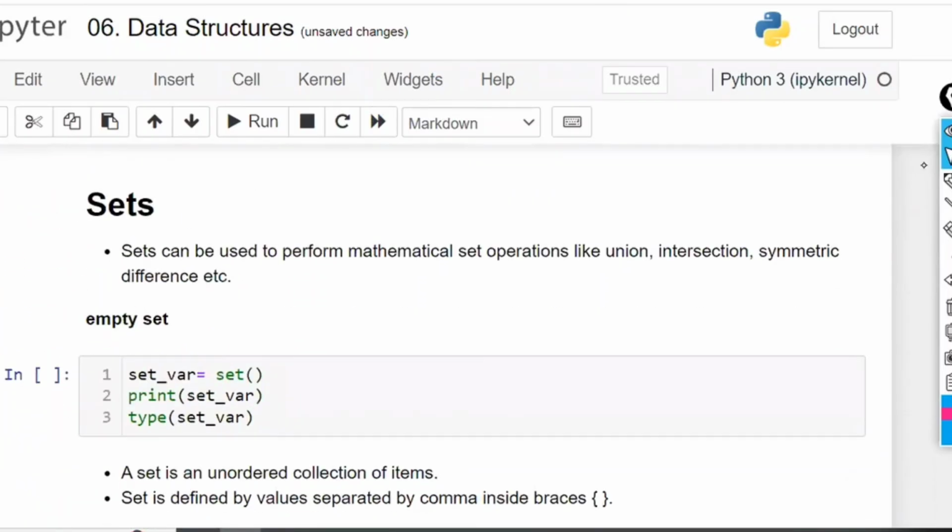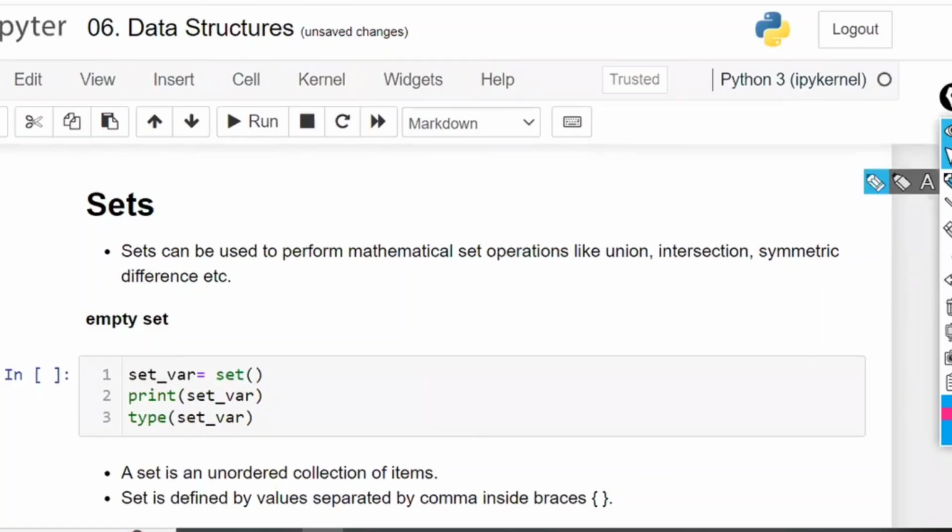Now we have one more object called set. Sets will not allow duplicates. Sets will automatically remove the duplicates. Sets are designed for performing mathematical set operations like union and intersection. Do you remember we have this in our maths? The sets are created for that purpose.